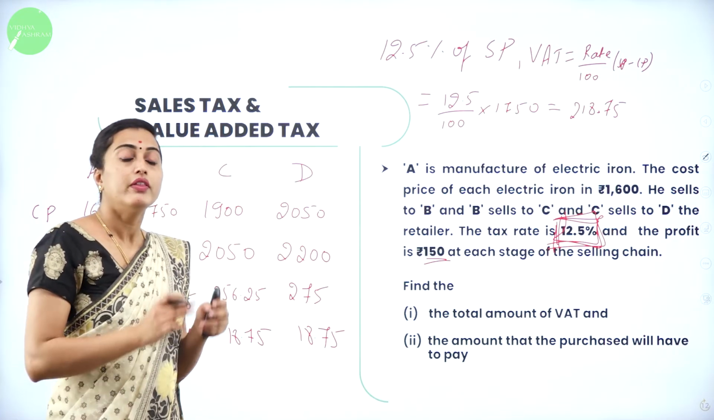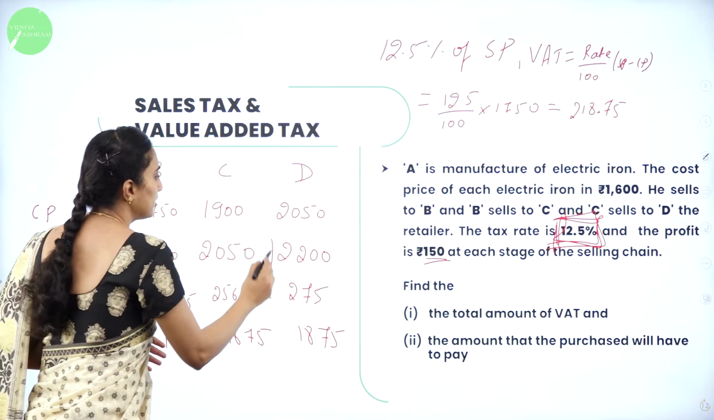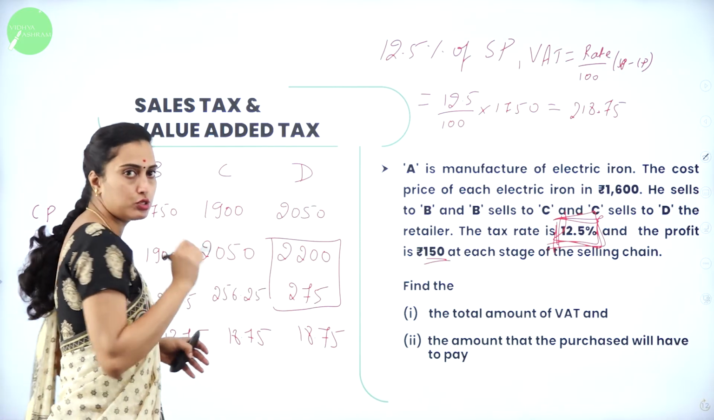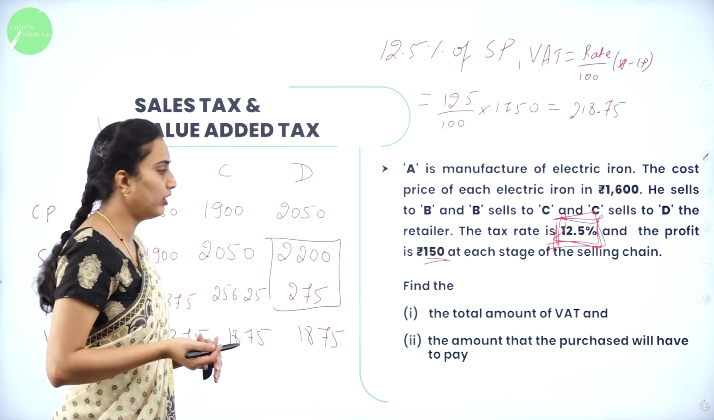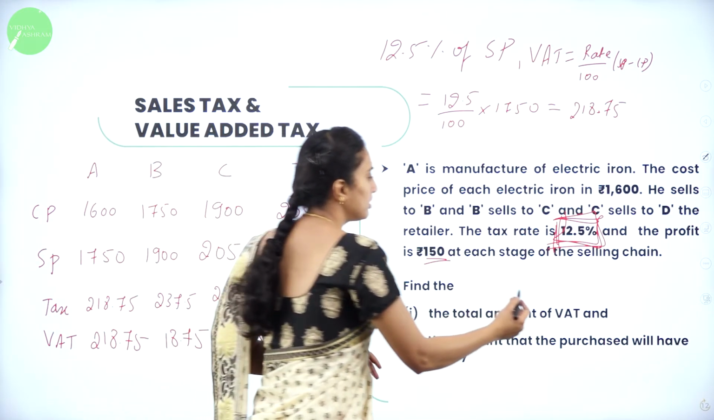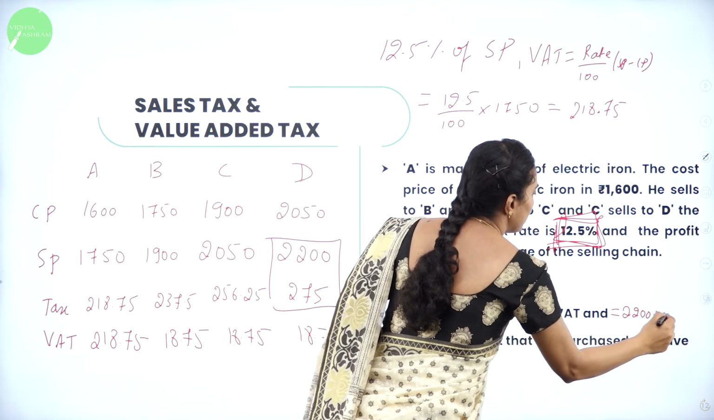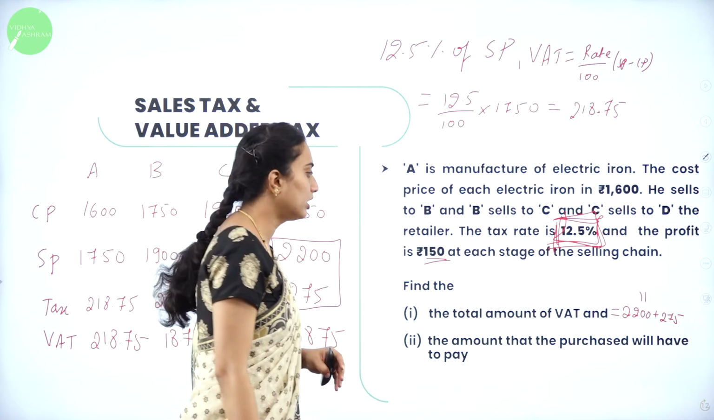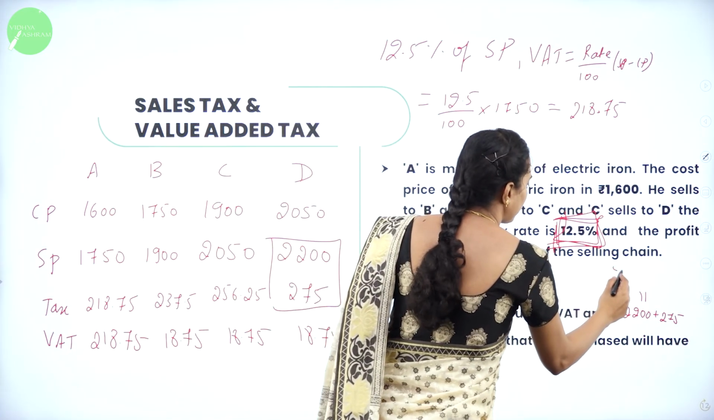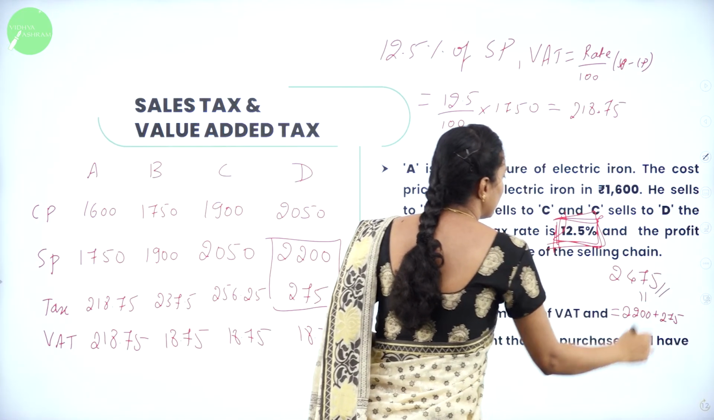Now, the amount a retailer will be paying, which is the last amount, because D only has to pay as the retailer. So, 2,200 plus 275, which is equal to 2,475. This is your answer.